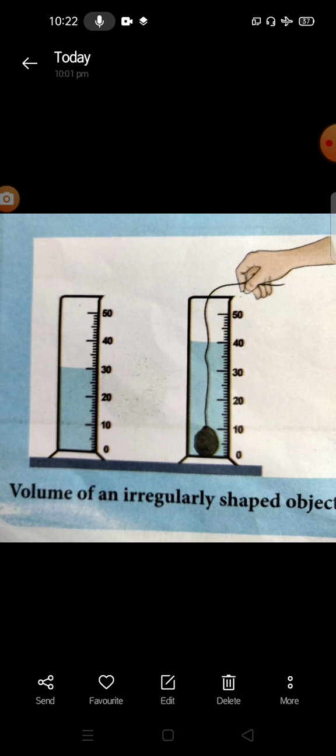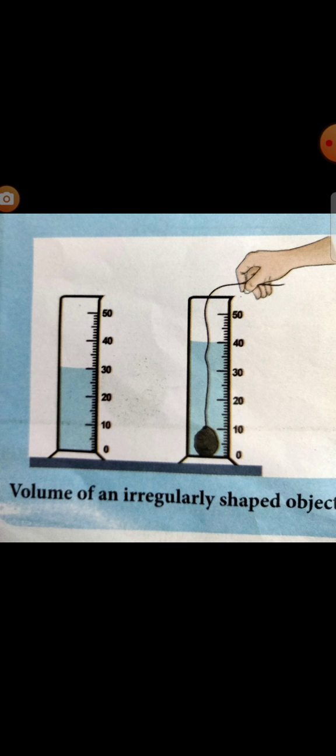This picture shows how we will determine the density of a stone using a measuring jar. In this picture, the measuring jar is given. The jar also has measures.